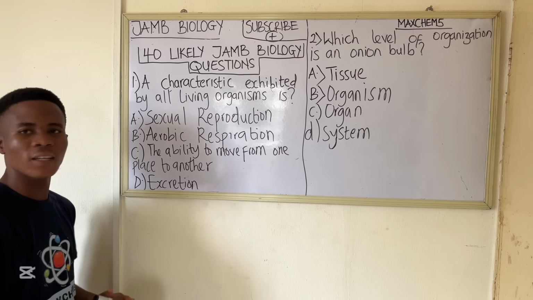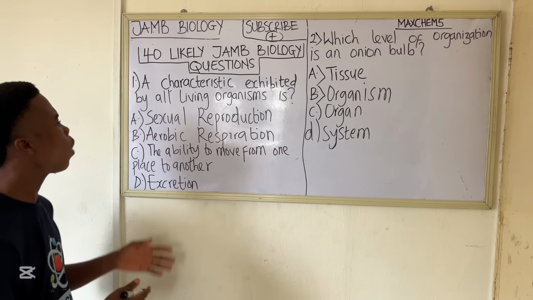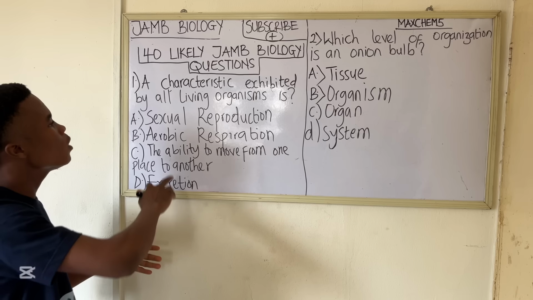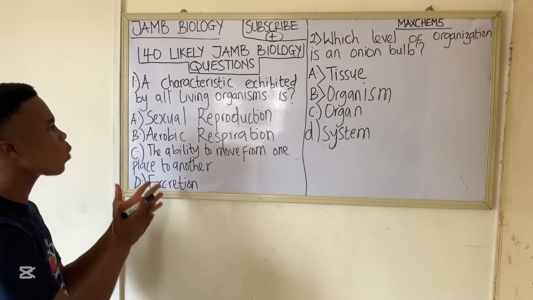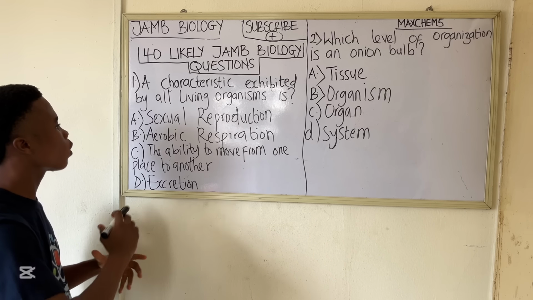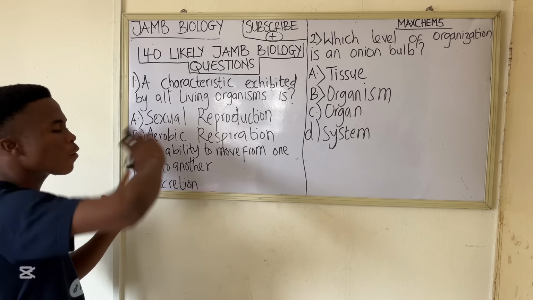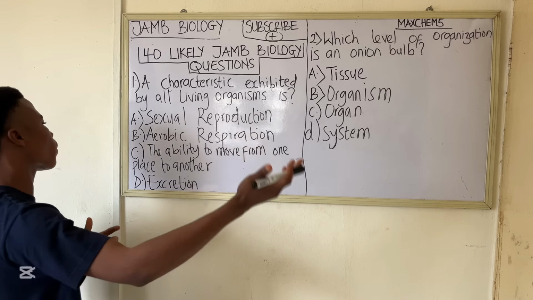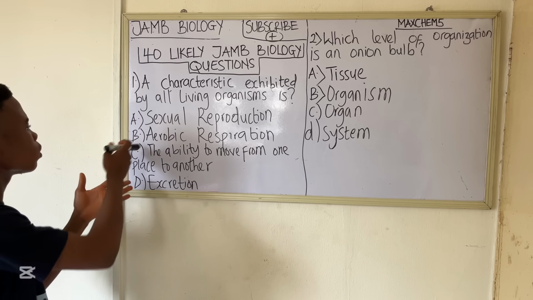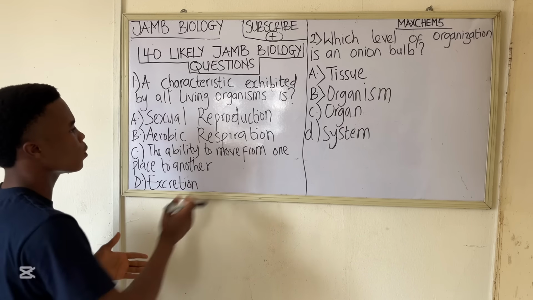Option A says sexual reproduction. If you look at this option, you discover that not all living organisms reproduce sexually. Some organisms like amoeba undergo another form of reproduction called asexual reproduction. So this is not the correct answer. Let's go to the second option, aerobic respiration.